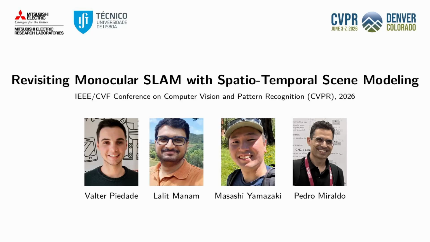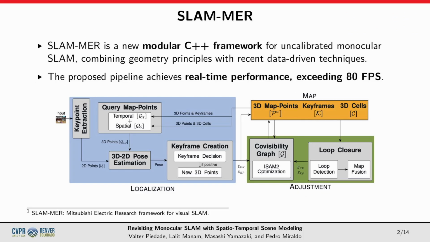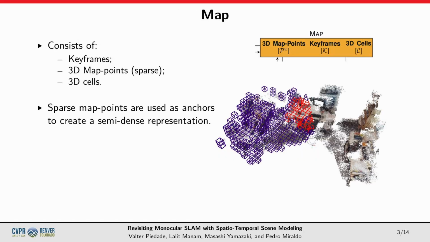Revisiting Monocular SLAM with Spatio-Temporal Scene Modeling. In this work, we propose SLAM-MER, a new modular C++ framework for uncalibrated monocular SLAM that combines geometry principles with recent data-driven techniques. The proposed pipeline improves on the traditional SLAM framework and achieves low-latency real-time performance at 80 frames per second. The goal of SLAM is to build a map of the environment while tracking the camera's location.